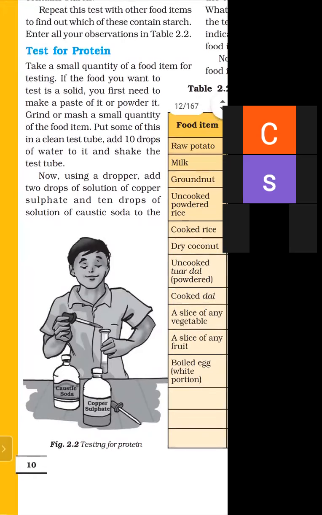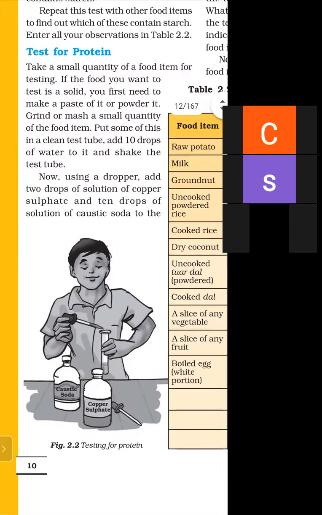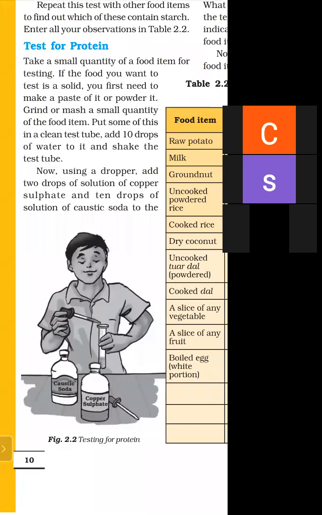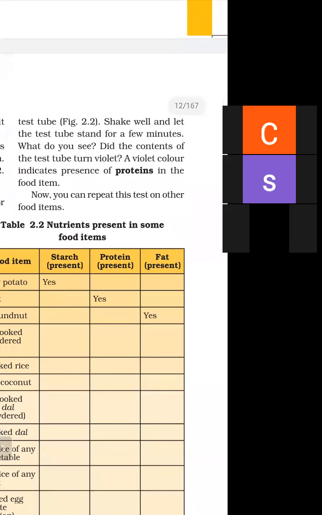Firstly, he'll take some food item for testing. Suppose he's taking dal, and firstly he grinds it, or makes a paste of it and powders it. Grind or mash a small quantity of the food item. Then put some of this in the clean test tube. He's adding dal in the test tube, and he adds 10 drops of water to it and shakes the test tube. And now using the dropper, add two drops of solution of copper sulfate and 10 drops of solution of caustic soda. Then shake the solution well and let the test tube stand for a few minutes.